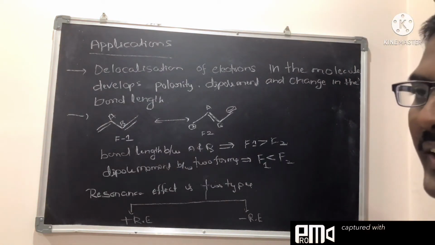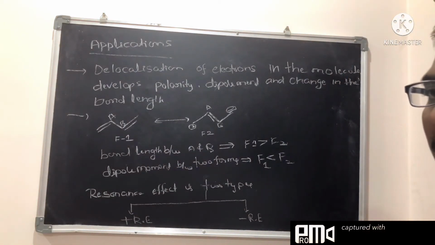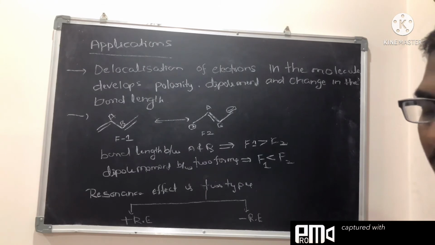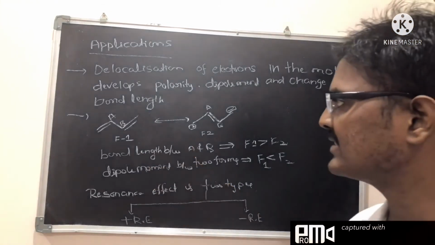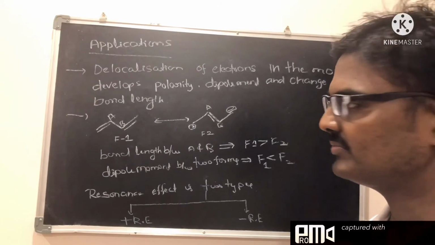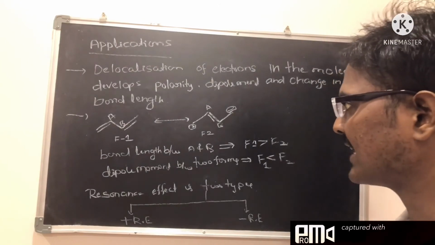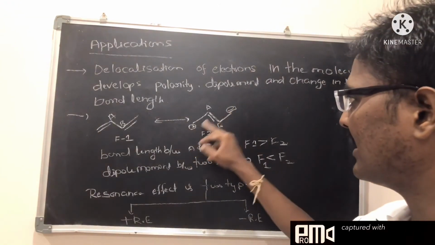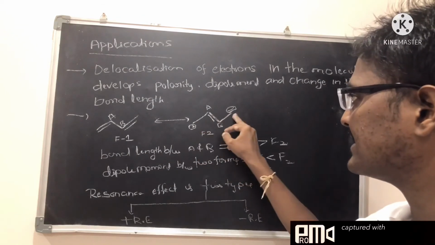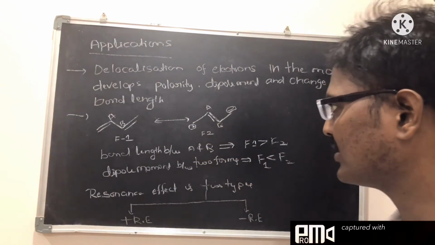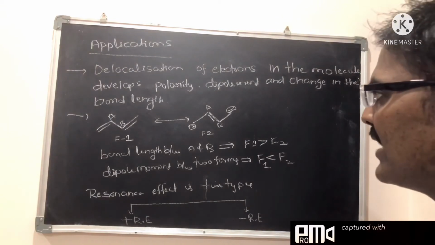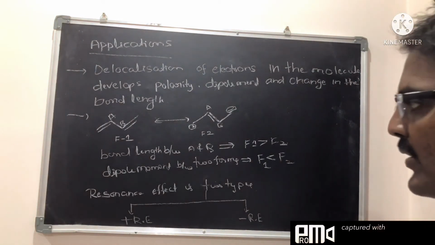Dipole moment. How do we define dipole moment? Charge times distance. In the first molecule there is no charge, but in the second molecule there are charges and there is a distance between the charges. So the dipole moment in form 2 is more compared to form 1.